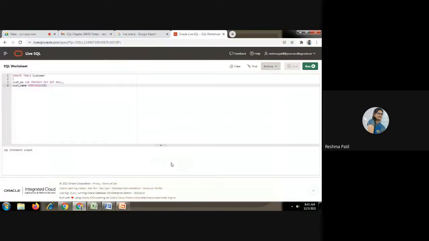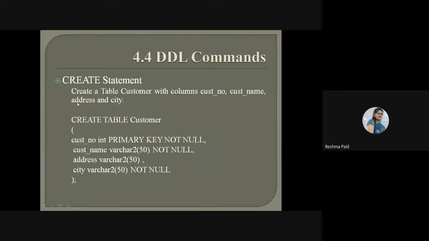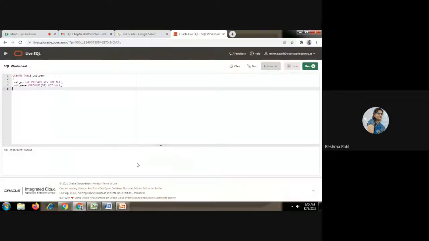Should not null. So not null constraint I am giving here. Now after end of this attribute, give here comma. Now third attribute is address. Address means it is going to take the strings. So varchar2 will be there and 50.